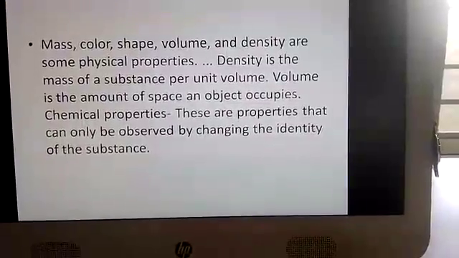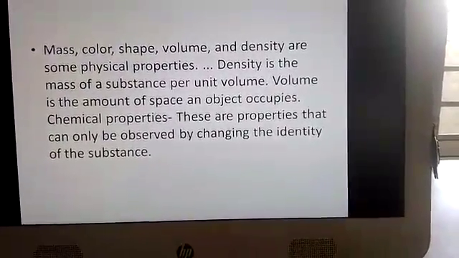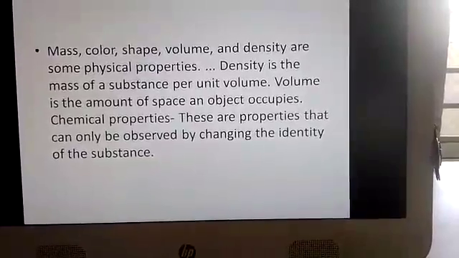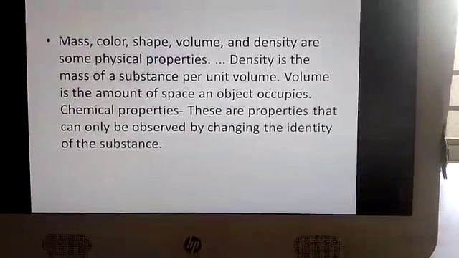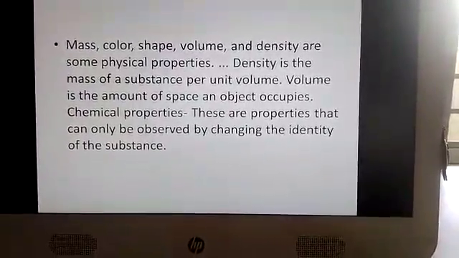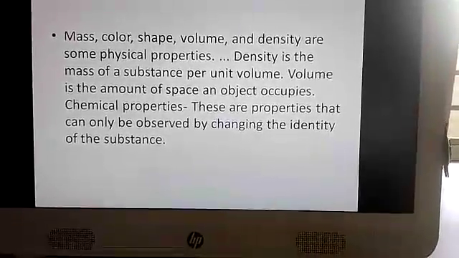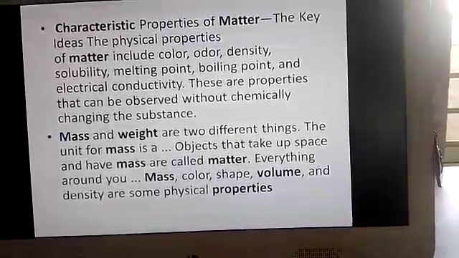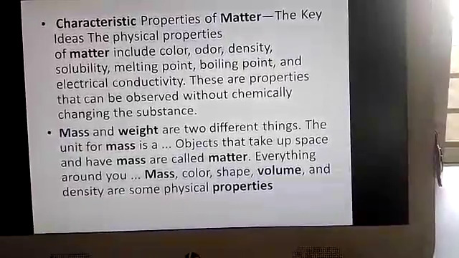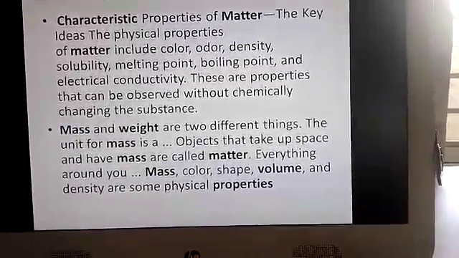So today we have learnt about atoms, matter, the difference between atoms and molecules, and then physical properties and chemical properties. Tomorrow, we will study the characteristic properties of matter in the next class.